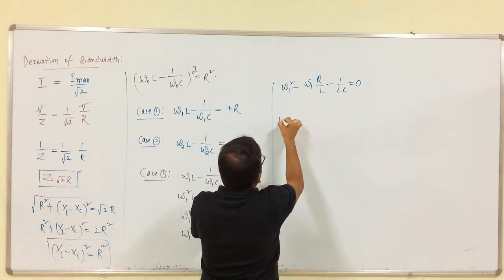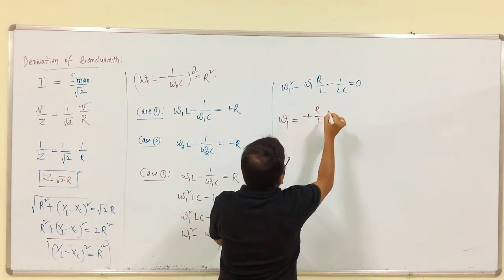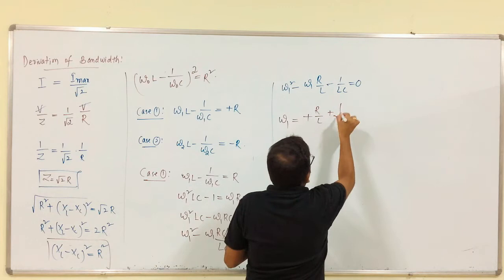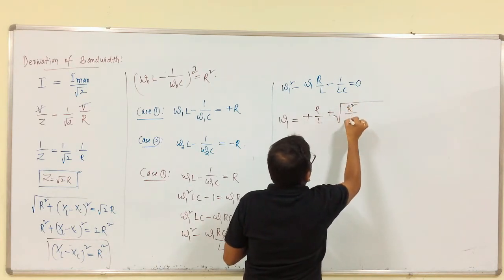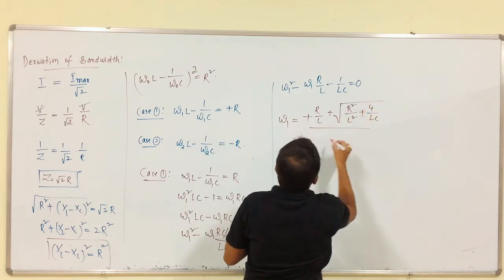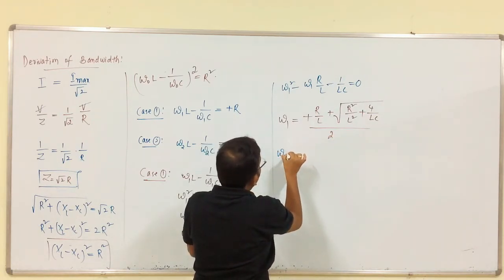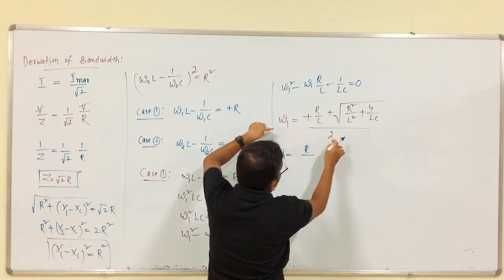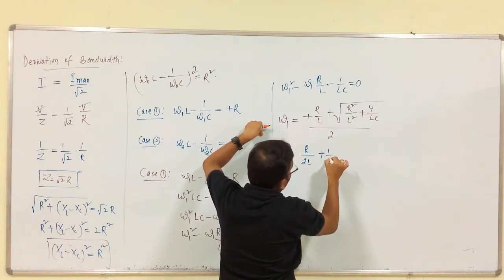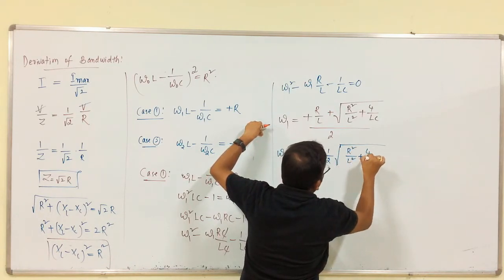So, we have omega 1 is equal to minus B, that is minus of minus R by L, plus or minus the square root of B square, that is R square by L square, minus 4AC, minus of minus 4 by LC, by 2A. Here I am going to consider only plus. A is nothing but 1, so simply it is 2. So, omega 1 is equal to 1 by 2 times R by L plus the square root of R square by L square plus 4 by LC.